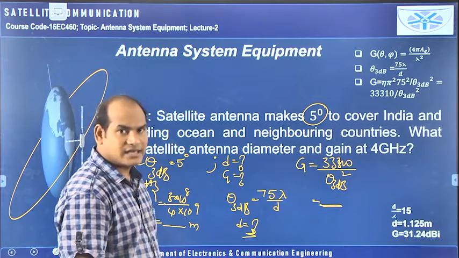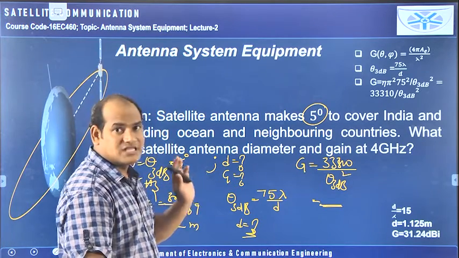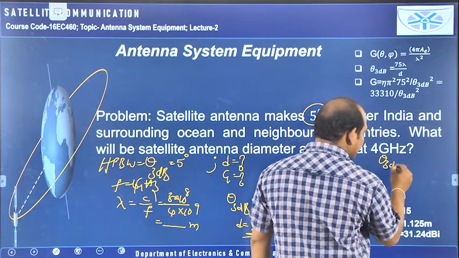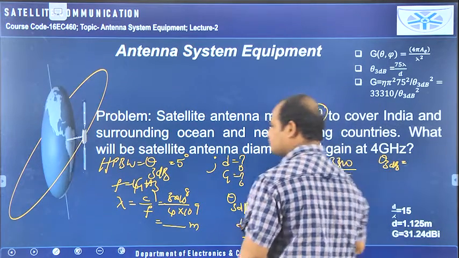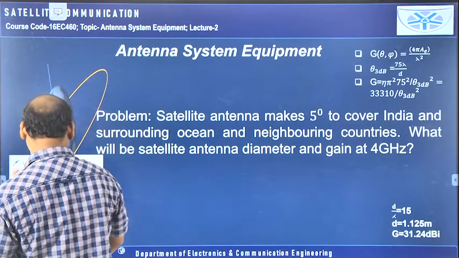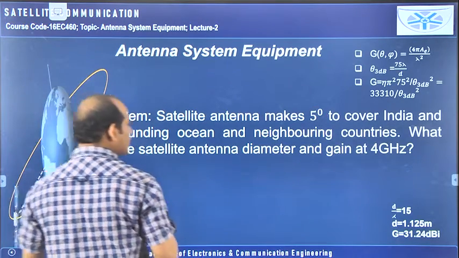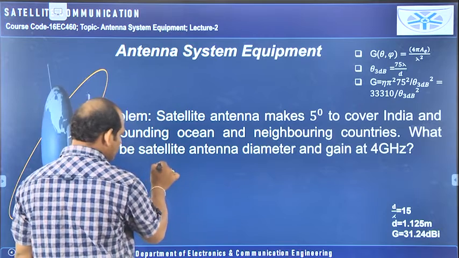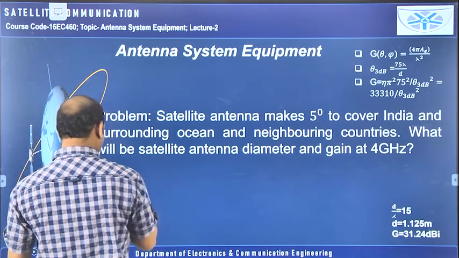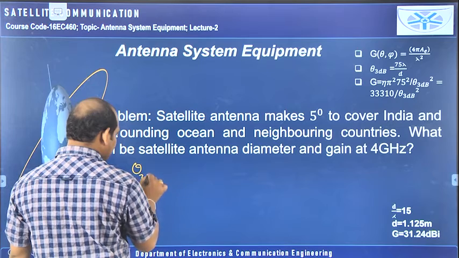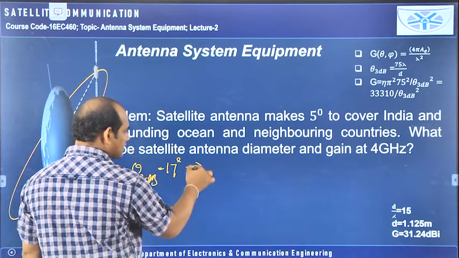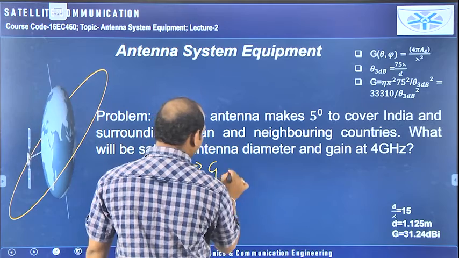So what you are understanding here by comparing the previous problem and this problem: in the previous problem half power beam width theta 3 dB is given as 17 degrees. Then we got a certain value of gain.